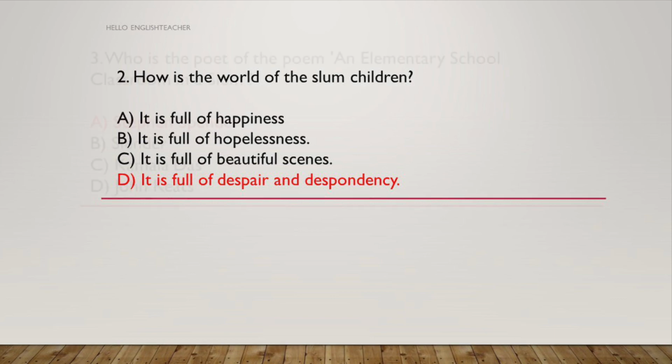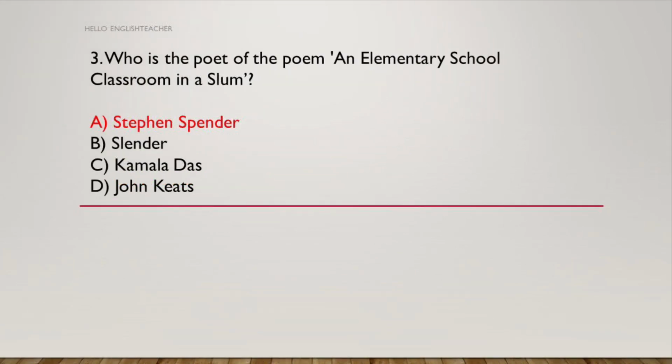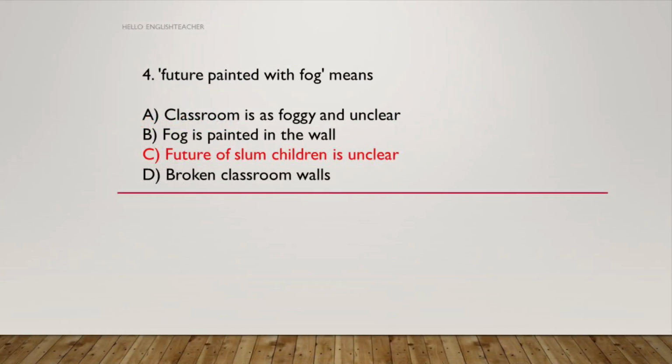So next question, who is the poet of this poem? It is Stephen Spender. So question number 4, future painted with a fog means classroom is as foggy and unclear. Fog is painted in the wall. Future of the slum children is unclear. Broken classroom walls. So the answer is C, which is future of the slum children is unclear.